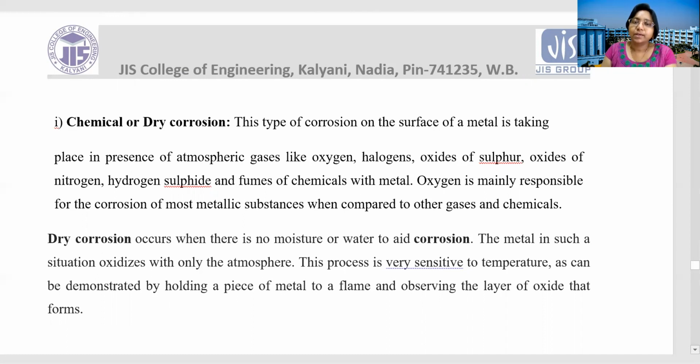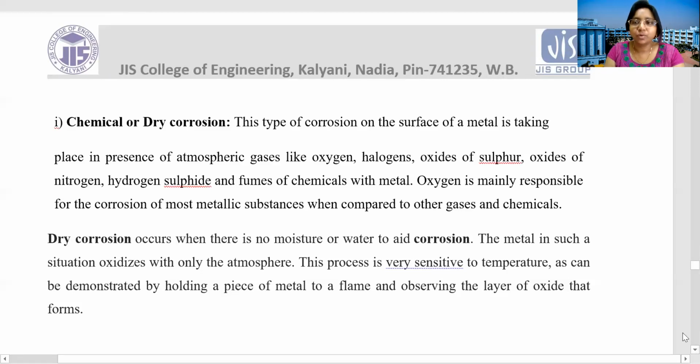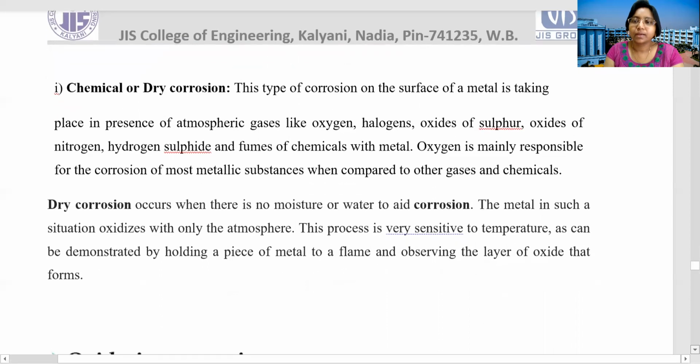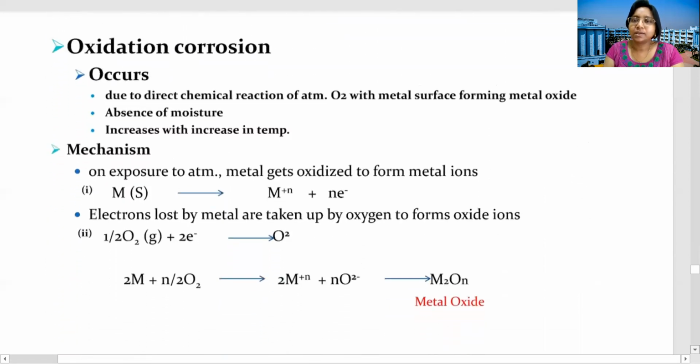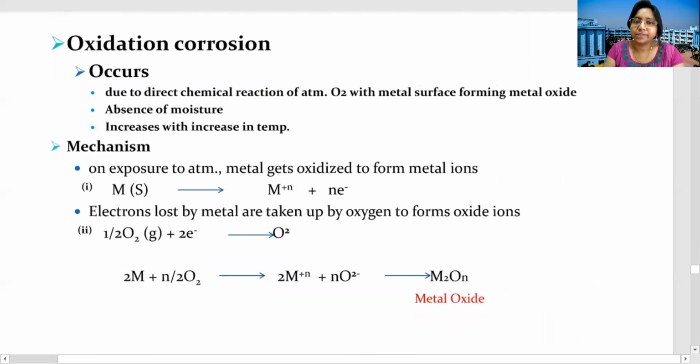So due to the presence of all these gases, dry corrosion takes place. And oxygen is mainly responsible for the corrosion of most metallic substances when compared to other gases and chemicals. So dry corrosion occurs when there is no moisture, but wet corrosion takes place in presence of moisture.